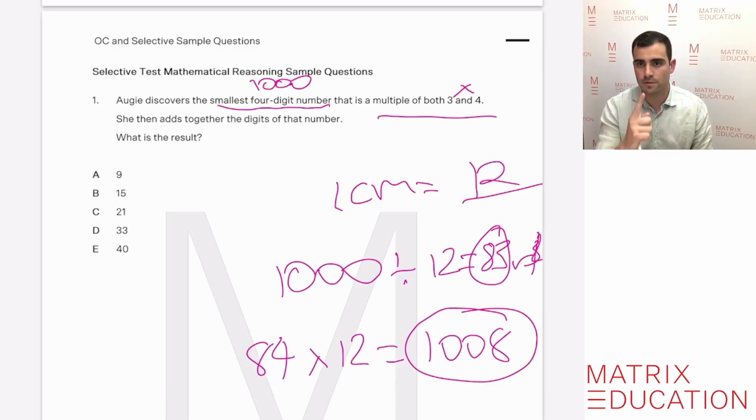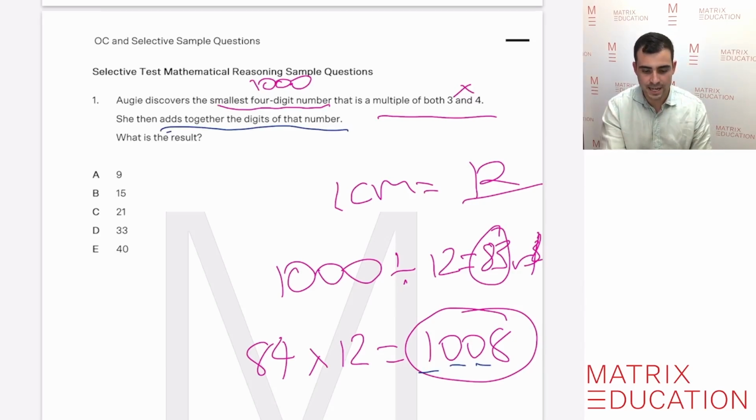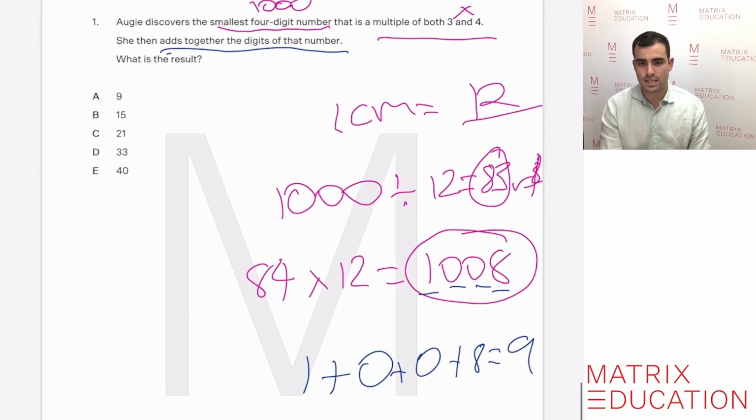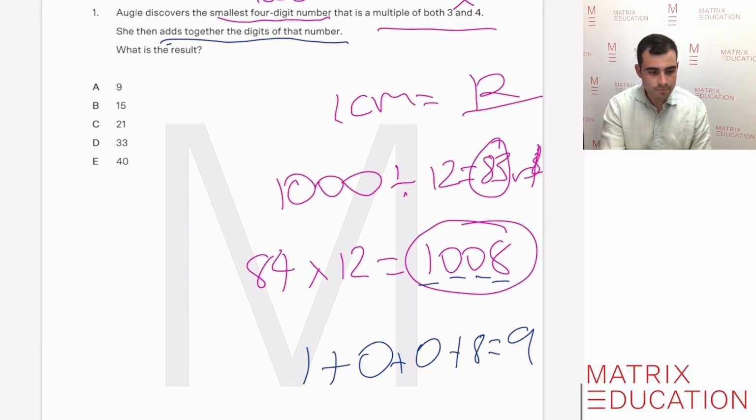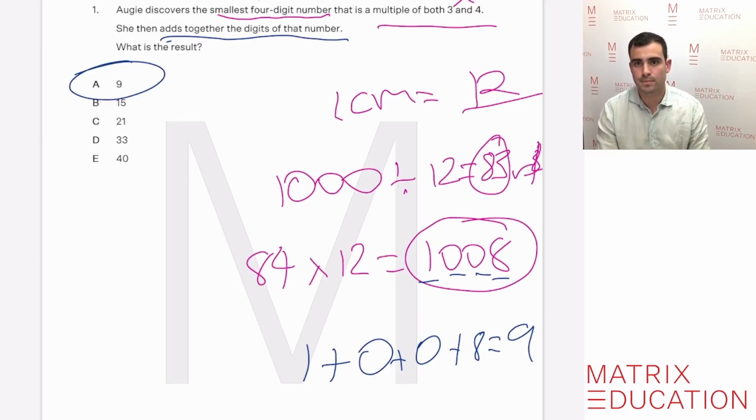So we've ticked off the first step to this question. The second step now asks us to add the digits of that number together. That means we need to add each of these digits up. So 1 plus 0 plus 0 plus 8. We know that's an easy problem, which is 9. So the response here is A, 9.